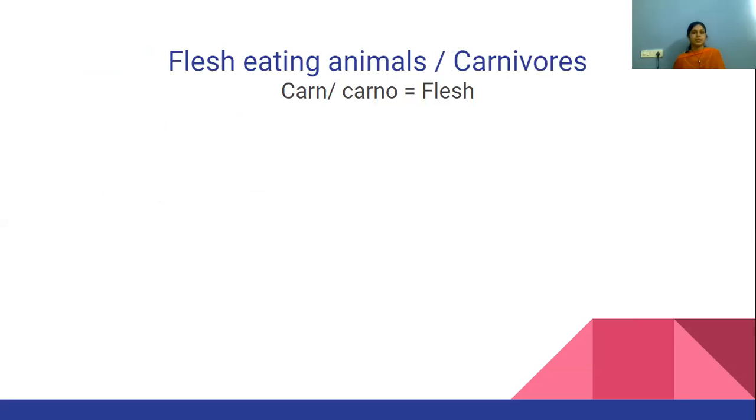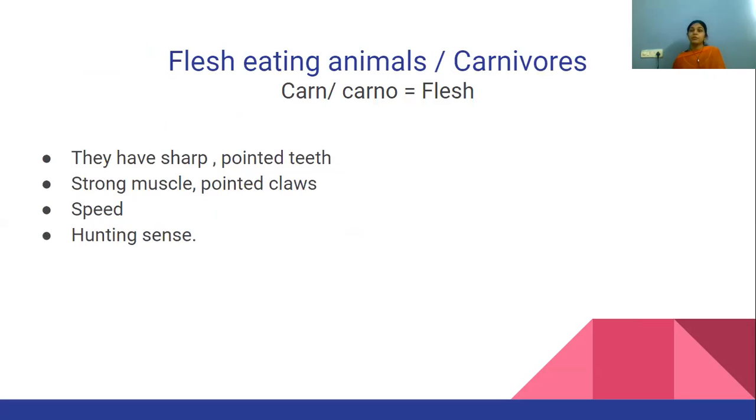Now comes the next, flesh-eating animals or the carnivores. This carnivore is also a Latin word. It is formed by the word carn or carno, which means flesh. Okay. So can you think of any animals which are flesh-eating animals? I guess you can guess it, right? Tiger, lion, all these are carnivorous animals.